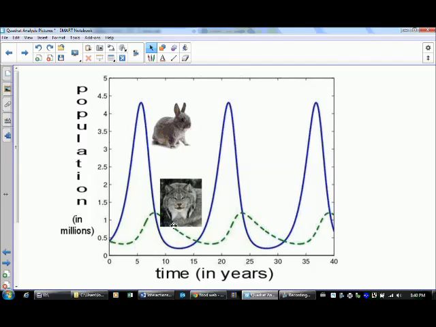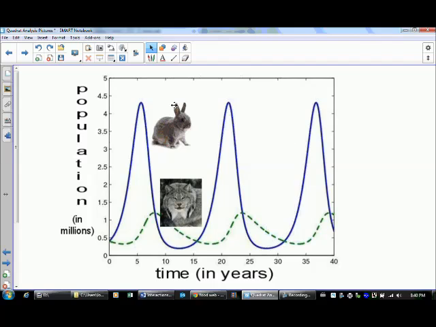Now, I'm only going to go over this one more time. Now that the population of the lynx is low, what happens to our population of the rabbits? Now it starts to go up again. Why is that? Because there's not as many lynx that are eating hares. So the population of the rabbits, sorry, I keep saying rabbits and hares, it's not the same thing, but for our purposes, it can be. So the population of the rabbits now goes up. And this cycle just continues on and on.